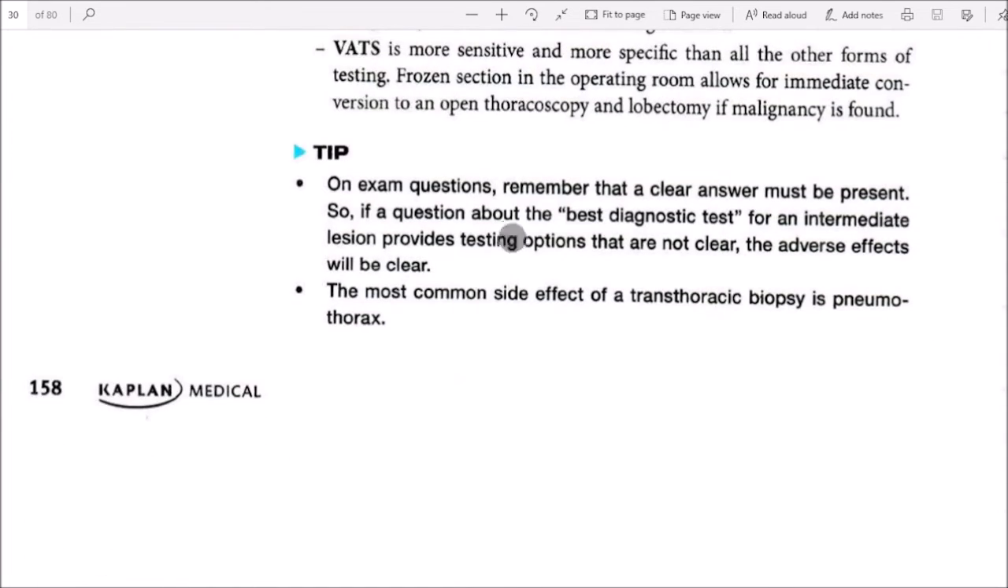If you have a question about the diagnostic test for an intermediate lesion that provides testing options that are not clear, the adverse effect will be clear. The most common side effect of transthoracic biopsy is pneumothorax.